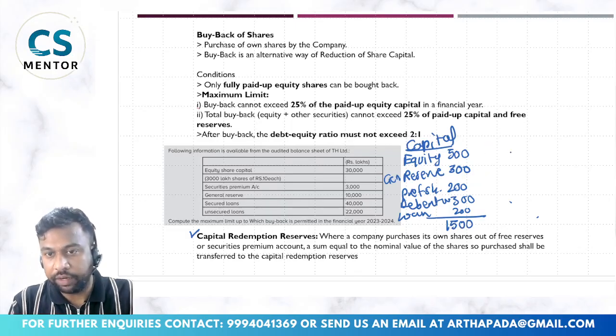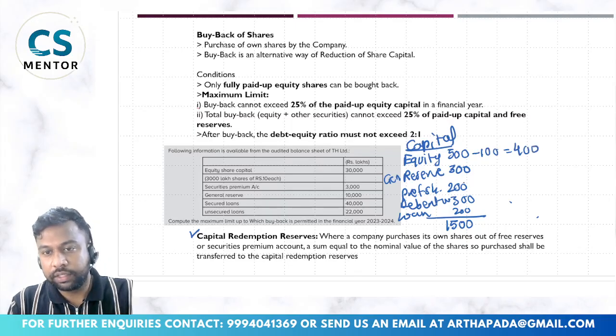Debt plus equity. Now I am buying back 100 out of this, so 400 equity shares will remain. Now I am buying this out of general reserves, so to that extent I have to reduce the general reserve.